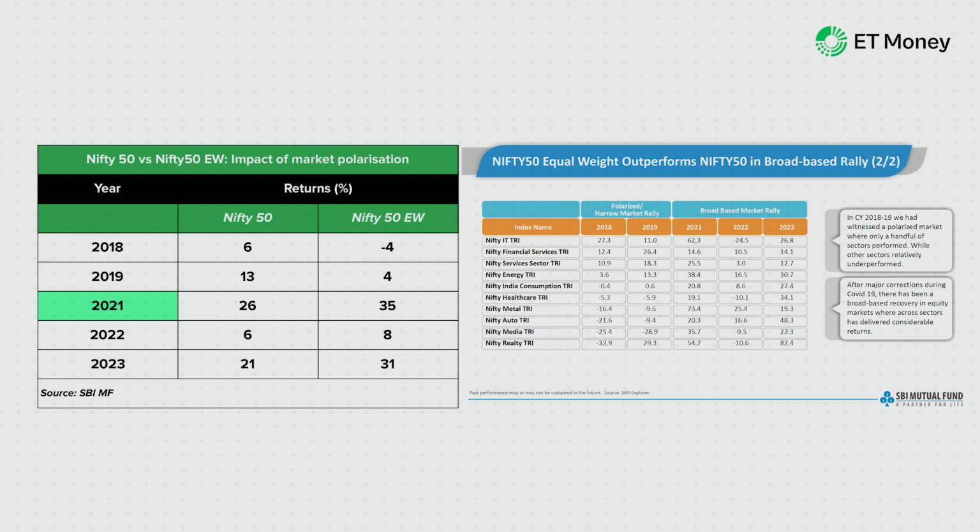However, in 2021, 2022 and 2023, the market rally was more broad-based, which helped the Nifty 50 equal weight do better than its parent.